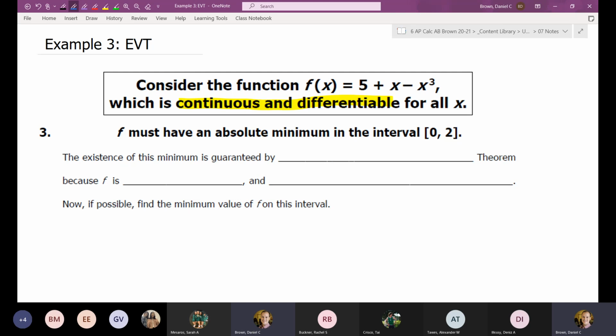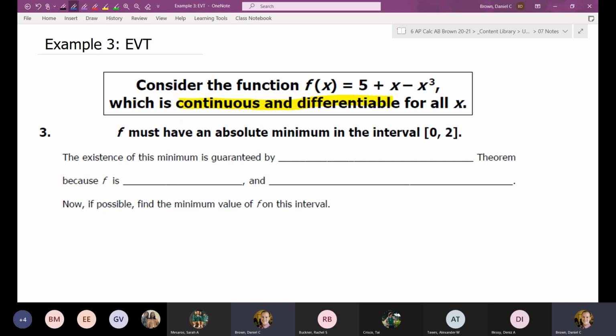Yes, David? If that equation was on the AP exam, would they still tell us it's continuous and differentiable? If they gave you that equation, they may not tell you that it's continuous and differentiable. They would just expect you to know that. Okay, so in an answer you would just say it's continuous because it's a polynomial. But typically, they're probably going to put it in there so you know for certain what it is.